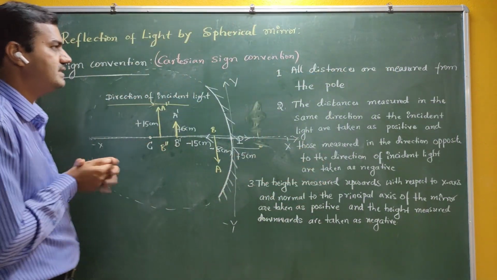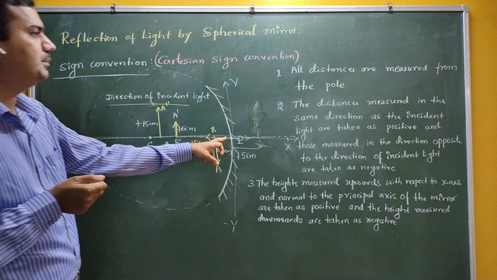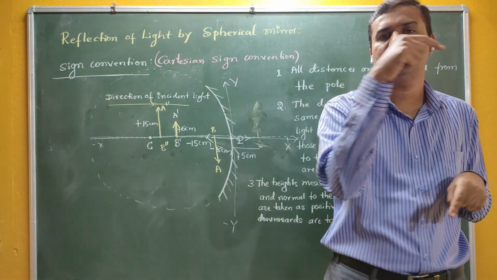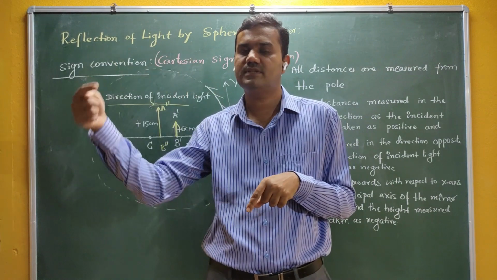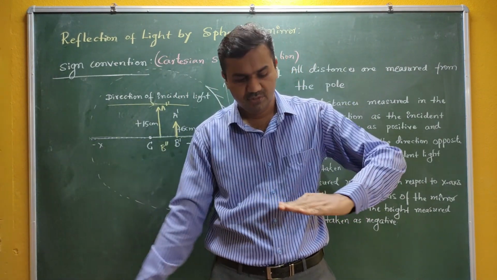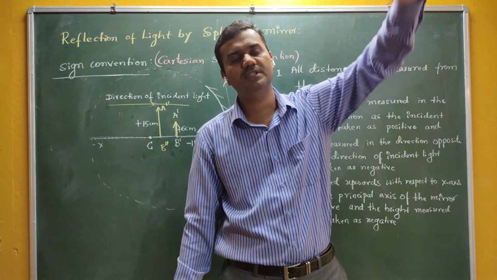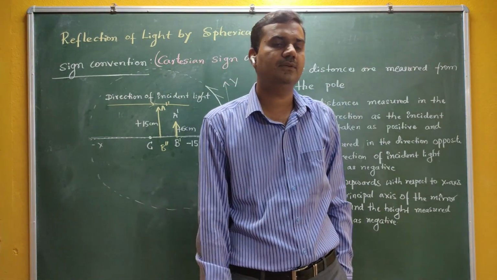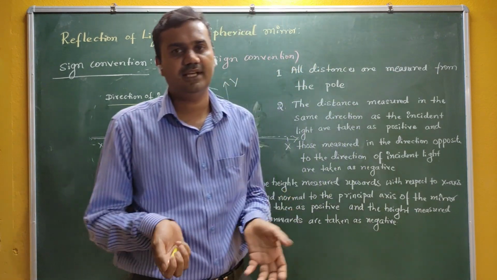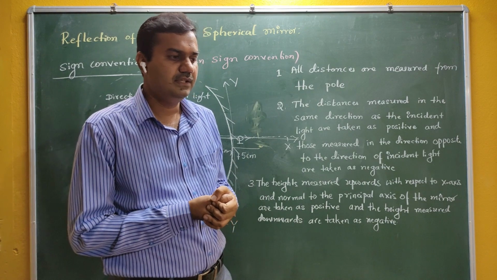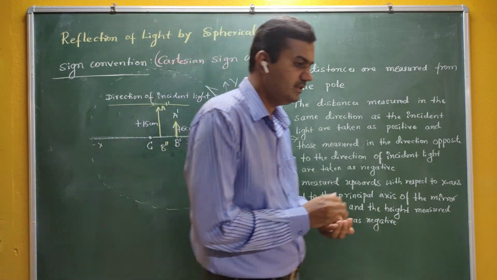Rule number 1 says that all distances are measured from the pole. Second, distances measured along the direction of incident light are taken as positive, and distances measured opposite to the direction of incident light are taken as negative. Distances measured upward with respect to the x-axis are taken as positive, and downward with respect to the x-axis as negative. This is called the Cartesian sign convention.